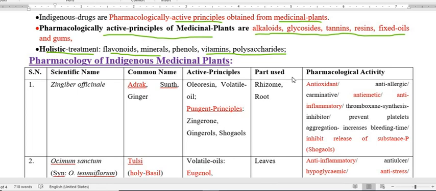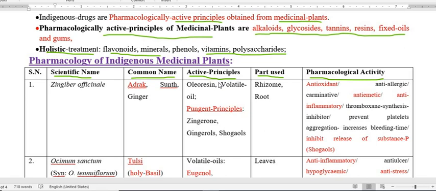Regarding each plant, we are going to discuss the scientific name, or you can say the botanical name, and the common name, either Hindi, English, Bangla, or whichever language we have. We will also discuss the principal active constituent, in which part of the plant that active principle is mainly present, and lastly the pharmacological activity of that active principle.